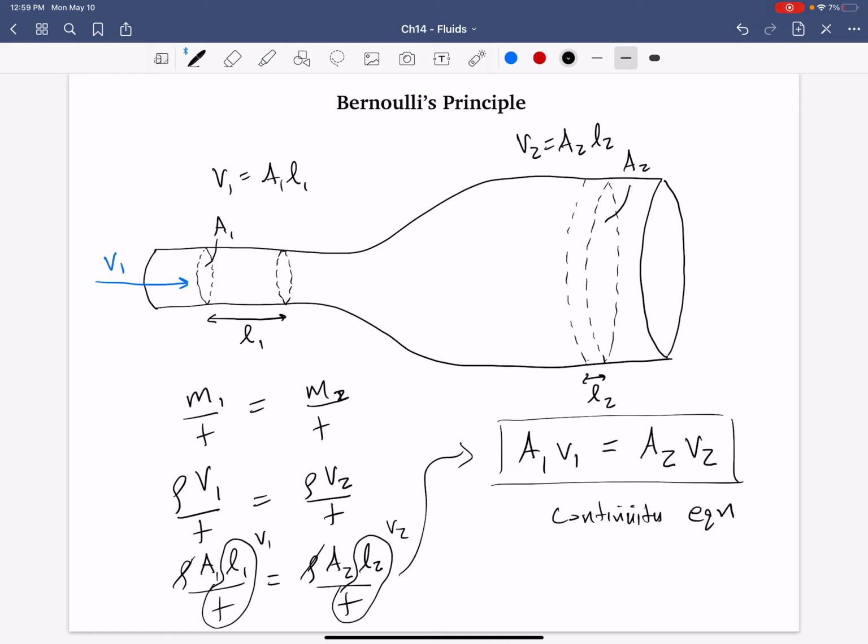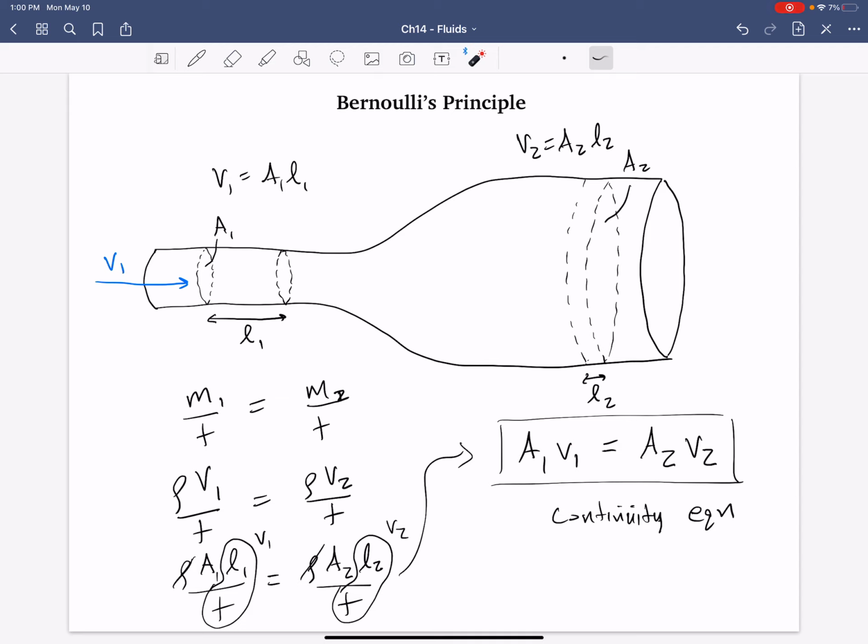Continuity equation. It's called the continuity equation because the mass, and by mass I mean the particles of water, literally have to be conserved over a given time. And so if it's going from left to right, as the area increases, the speed has to decrease, such that the product of A times v overall remains the same.